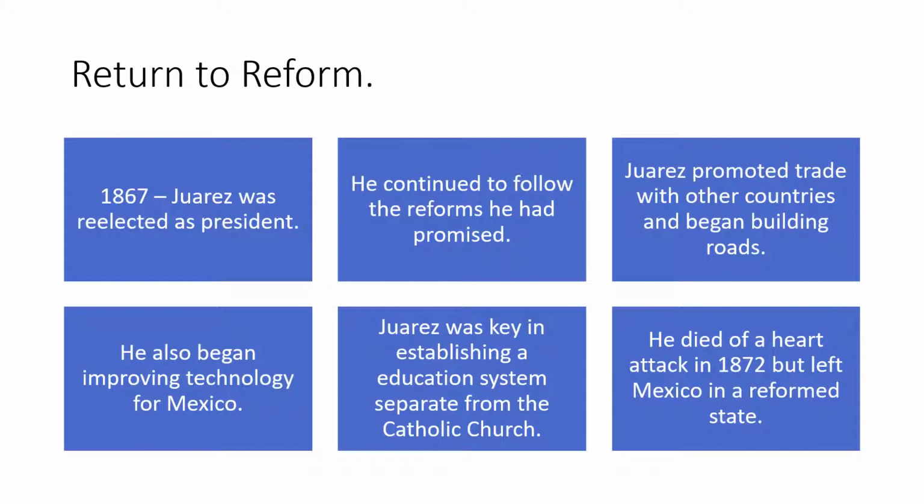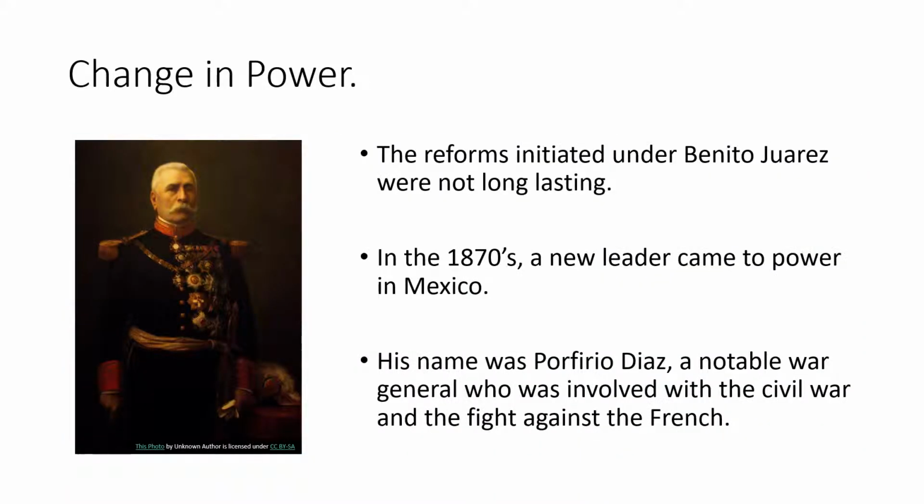Unfortunately, he died of a heart attack in 1872, but he left Mexico in a reformed state, in a better state. So, a change in power. These reforms that have been initiated under Benito Juarez are not going to be very long lasting, unfortunately, because of this gentleman here. In the 1870s, a new leader came to power, and his name was Porfirio Diaz.